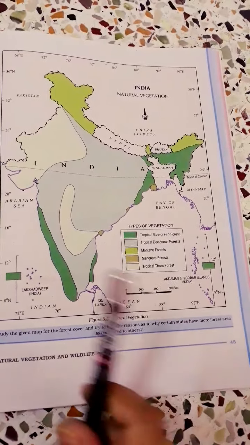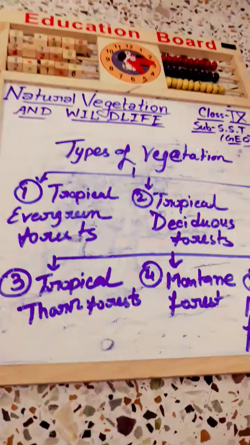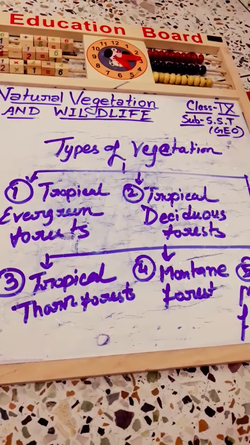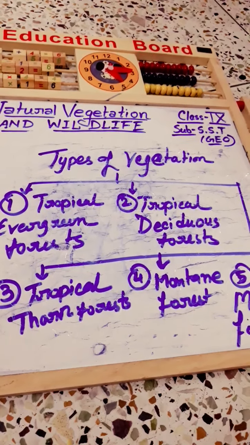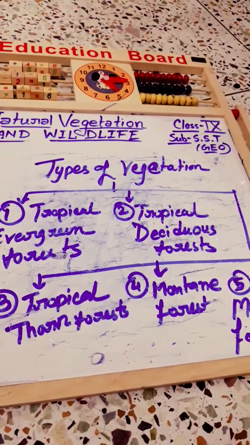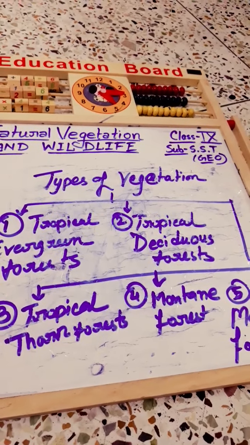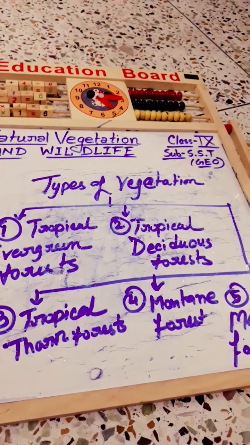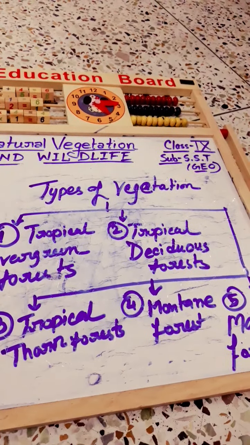When you read this chapter, always follow this map. In this tropical thorny forest, in regions with less than 70 centimeter of rainfall, the natural vegetation consists mainly of thorny trees. Which trees have thorns? Those are mainly bushes. This type of vegetation is found in the northwestern part of the country.